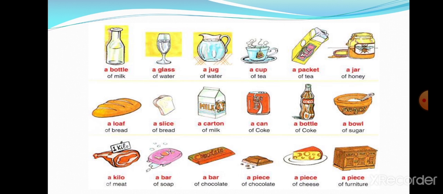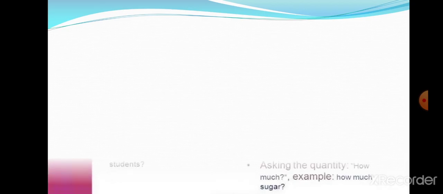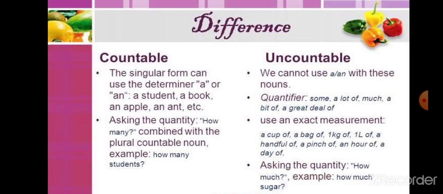So this was all about quantifier. Quantifier means one special unit or some specific measurement when we are using this for uncountable nouns. Now let's differentiate between countable nouns and uncountable nouns. The singular form can use the determiner a book, an apple, a student. Okay, so here we can add article before a noun.